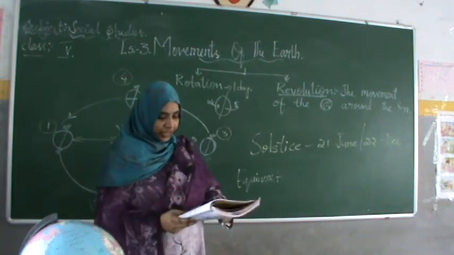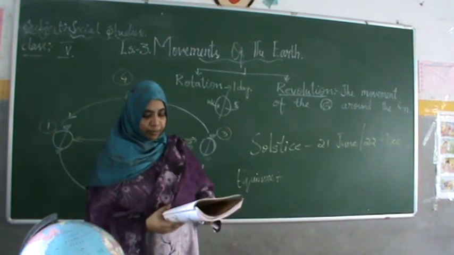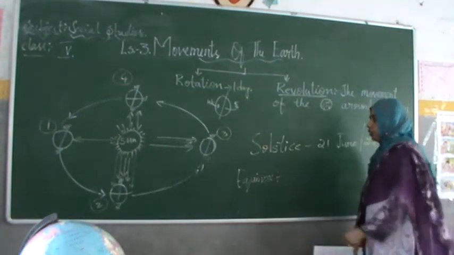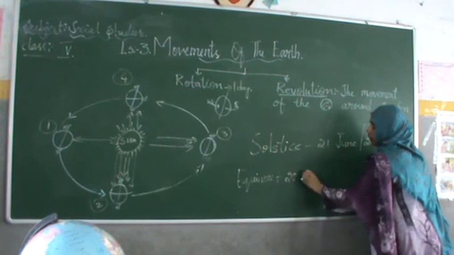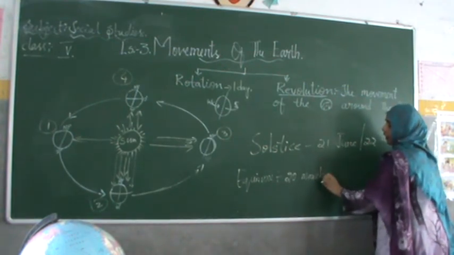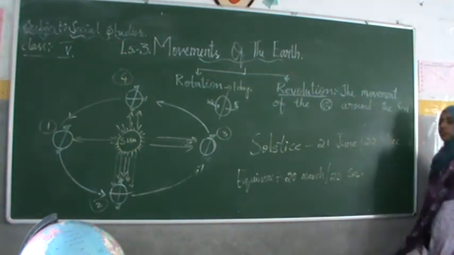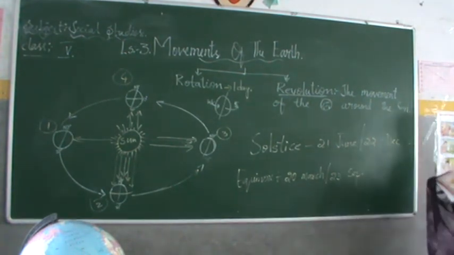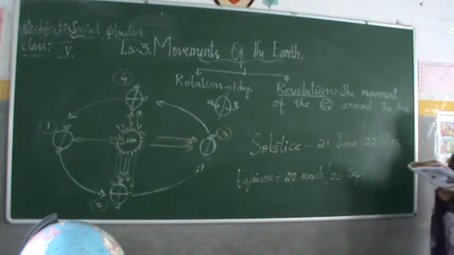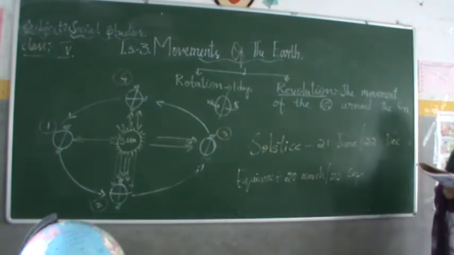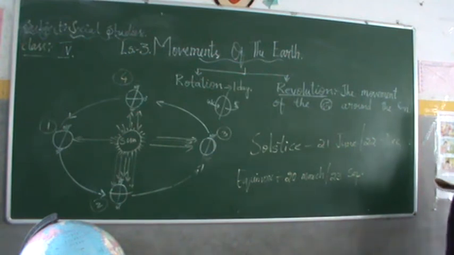So, which are those 2 days? It is 20 March and 23rd September. On these 2 days, in the whole year, the day and night are equal in length, and the sun shines directly over the equator.